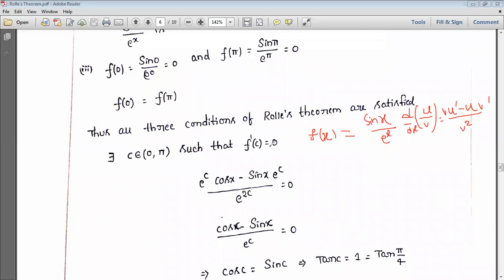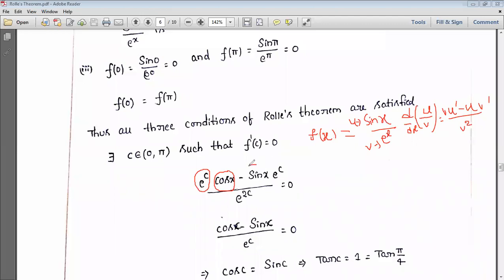Here it is f dash of c. It means in place of x, we take c. Apply this formula. v is nothing but e power x and u is nothing but sin x. First, v we write as e power c. Next, u dash, the derivative of sin x, is cos x, minus u as it is.